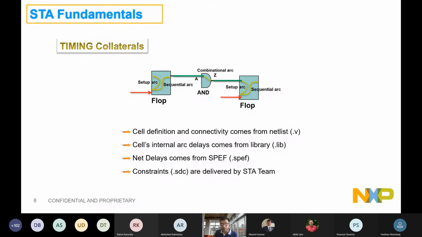See, the moment we apply constraints, we are telling the tool that these are the two flops triggered by the same clock, and now they're eligible to have a flop to flop timing, right? So as soon as I define this red mark as a clock, the tool will automatically know, okay, there's a clock at the launch, there's a clock at the capture, I need to time this flop to flop path, right? So SDC is an important collateral that is to be added for the timing analysis.